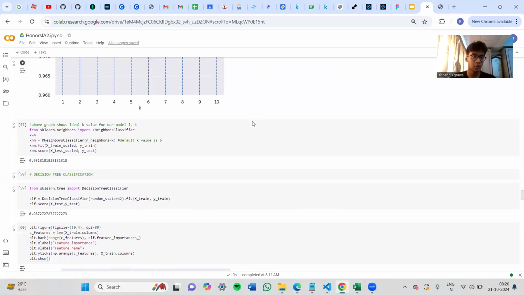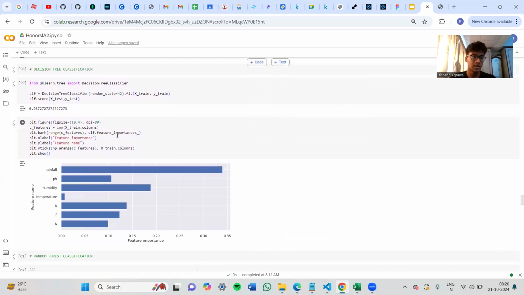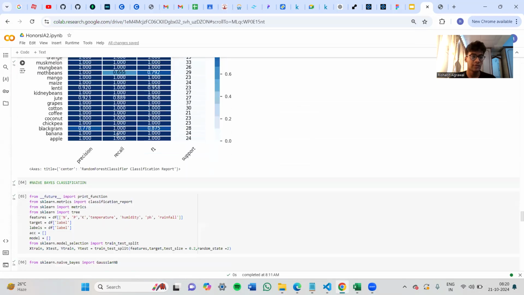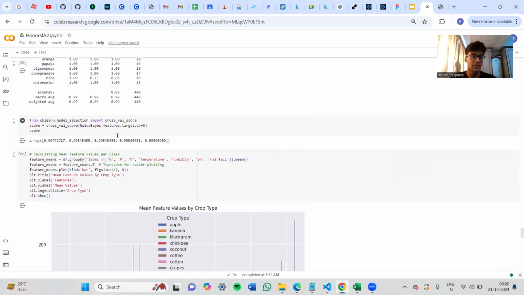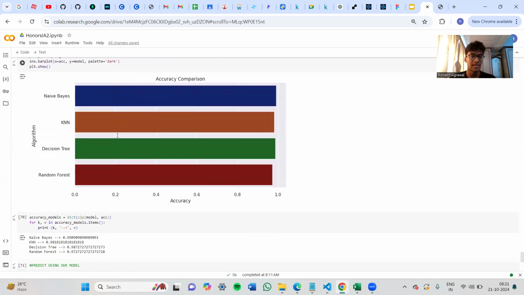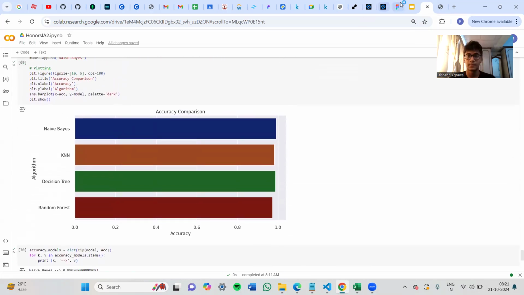This is the implementation for all four models. You can see we get the accuracy values for all four of them. And then using those values, we can make a comparison chart right here. In the chart, we see that the highest accuracy that we're getting is for naive Bayes, followed by decision tree, KNN, and random forest.